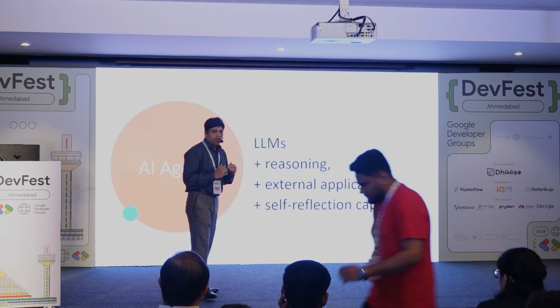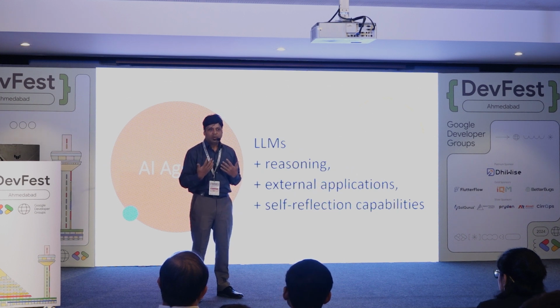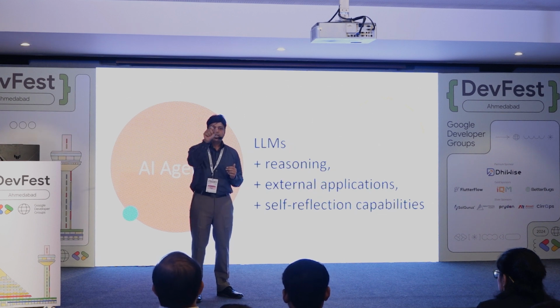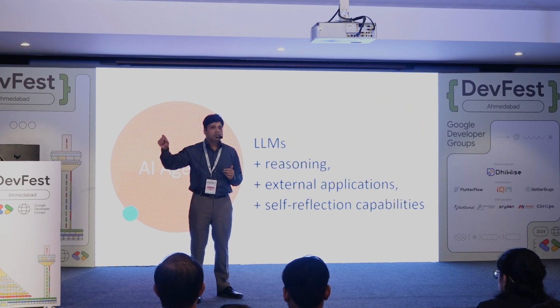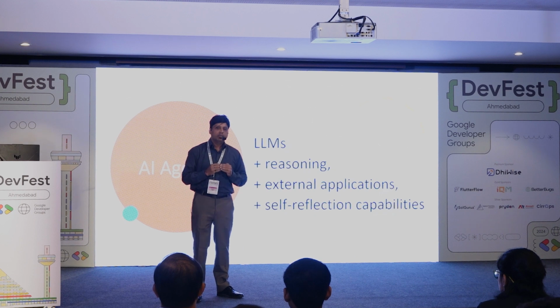And third, currently if you ask anything, the model just responds. It doesn't think, it doesn't reflect whether the answer is correct or not. That's why you see on ChatGPT they have written this warning that AI can generate wrong answers, please use your own judgment, right? Now what if they have self-reflection capabilities? Once they generate an answer, what if they reflect on whether this is the right answer or not?